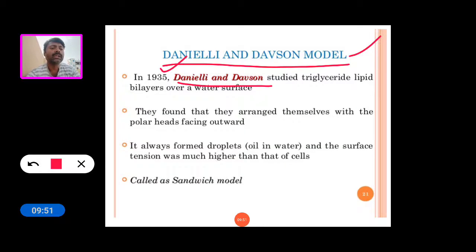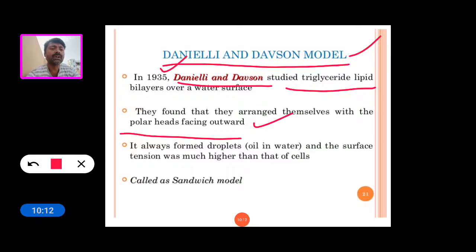They studied a triglyceride lipid bilayer over a water surface and found that the lipids arranged themselves with the polar heads facing outward.